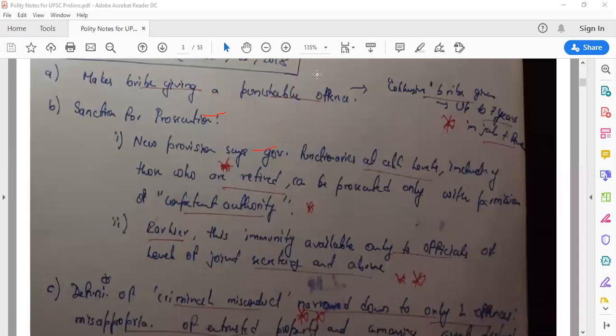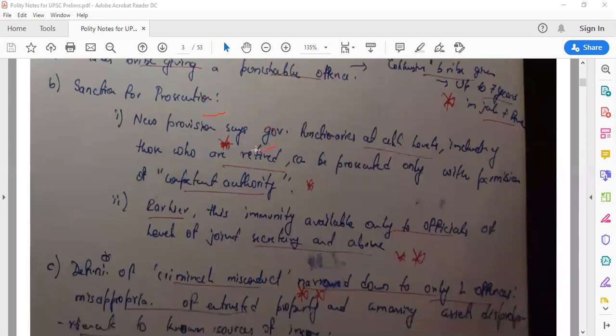This will be very handy for you. Not very important from prelims point of view, but sometimes in test series they do ask you questions on that. But yes, in mains it will help you a lot if you know this. And second, it does reach the second ARC also. That will also help you a lot. Even in ethics and all those things, you can add these sanctions for prosecution.